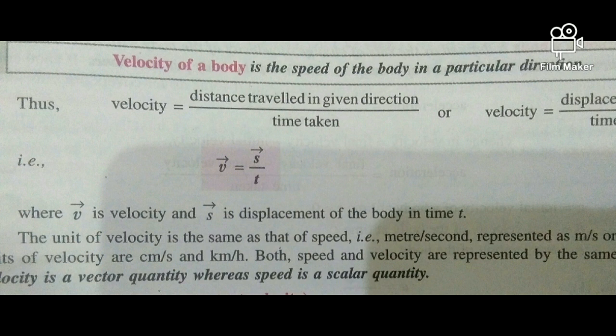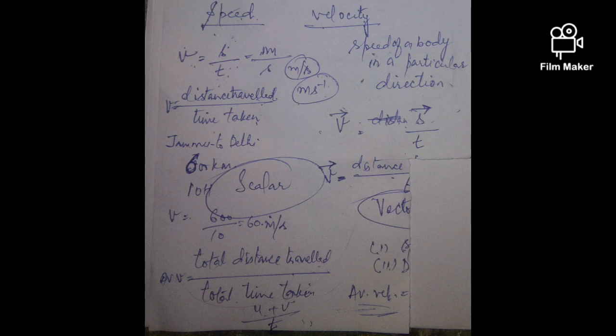As we know that the SI unit is meter per second, for longer distances we use kilometer per hour, but otherwise we have to convert kilometers to meters and hours to seconds. Then it will come to meters per second. And in this example, you know that I have not given you any direction. If a particular direction is given to you, then it makes the velocity of a body. Velocity of a body is the distance traveled by the body in a particular time, it means in a particular direction.